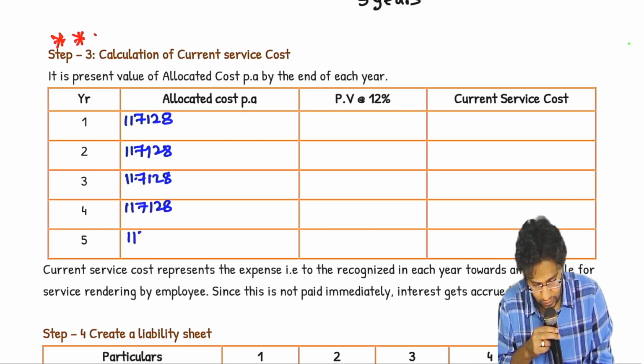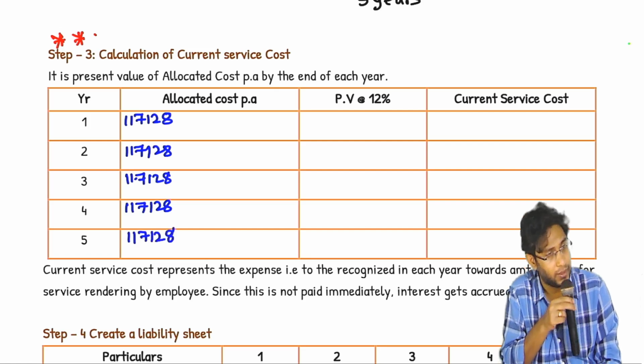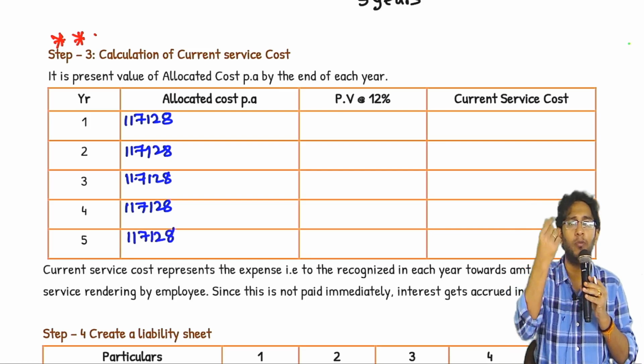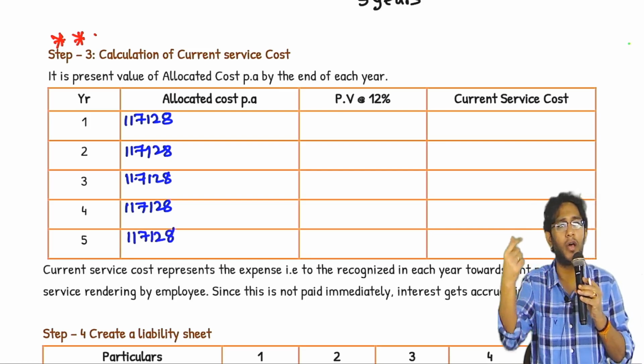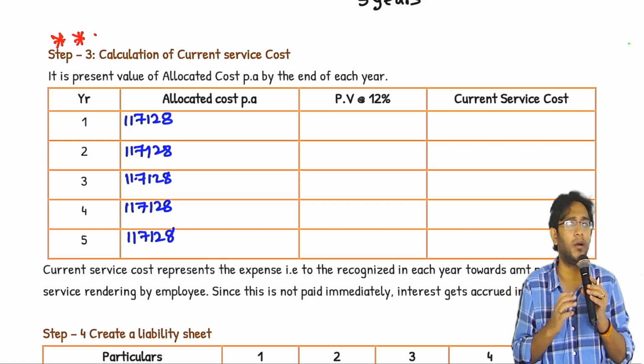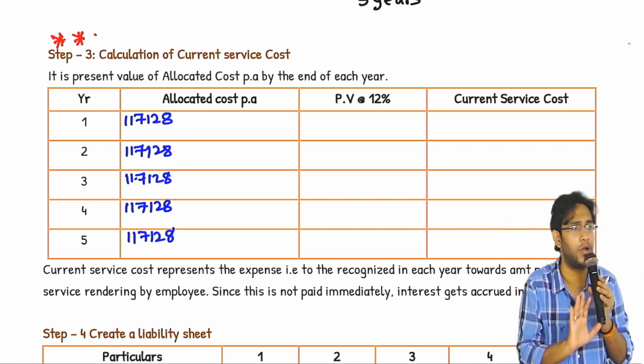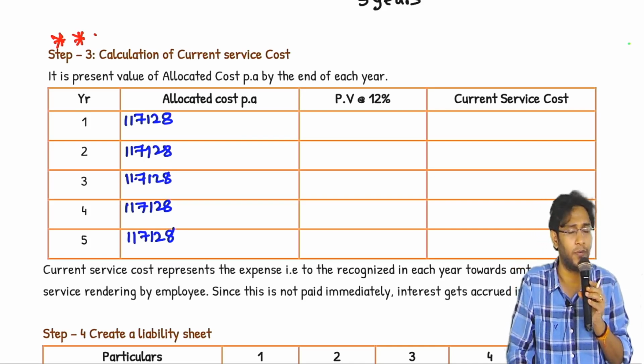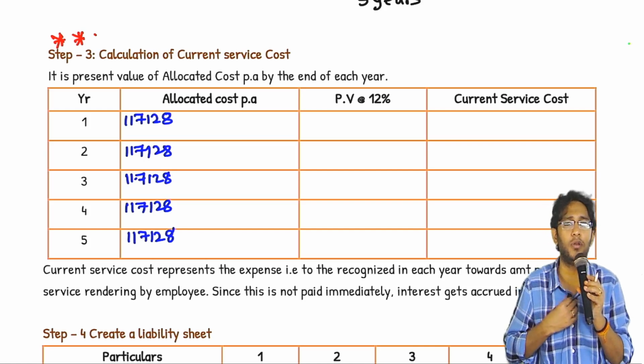And next column, they gave you the discounting rate. You will write the discounting rate. So when you write one column, another column is the PV factor rate, and the third column we discount everything and work out. Not that. This is the current service cost, this is not that. Careful. Discounting, but it is not your cash flows.